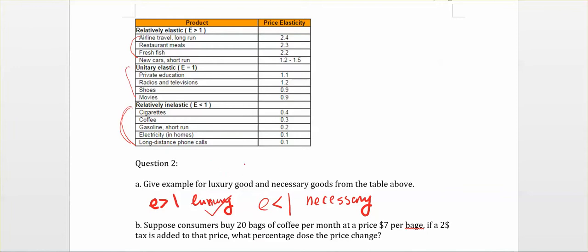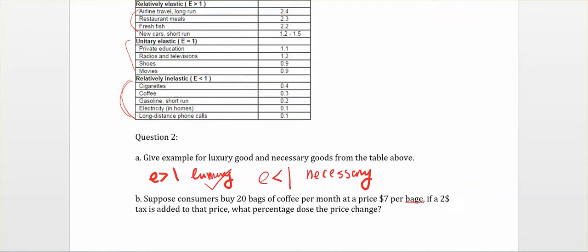So now let's move on to the second question. The question asks, suppose a consumer buys 20 bags of coffee per month at a price of $7 per bag. If a $2 tax is added to that price, what percentage does the price change? For this question, we first need to calculate the percentage change of the price. In the previous recitation question, I mentioned the common way to calculate the percentage change of the price: we use the average price as our denominator.